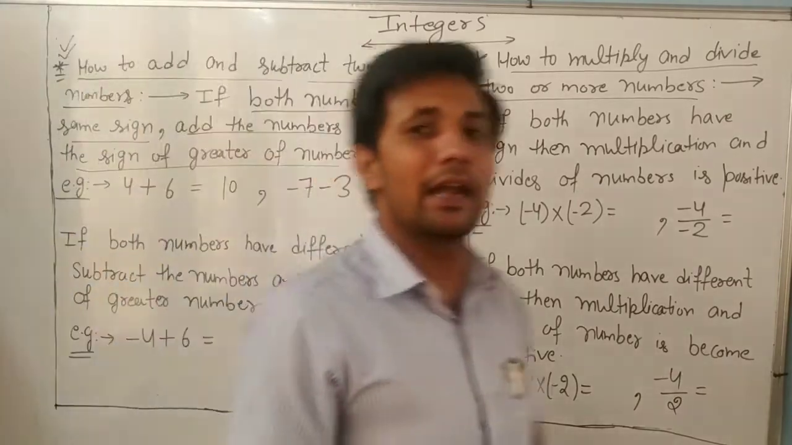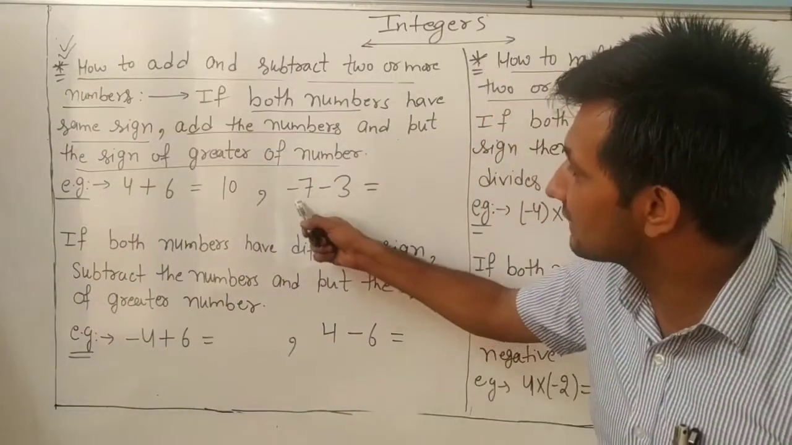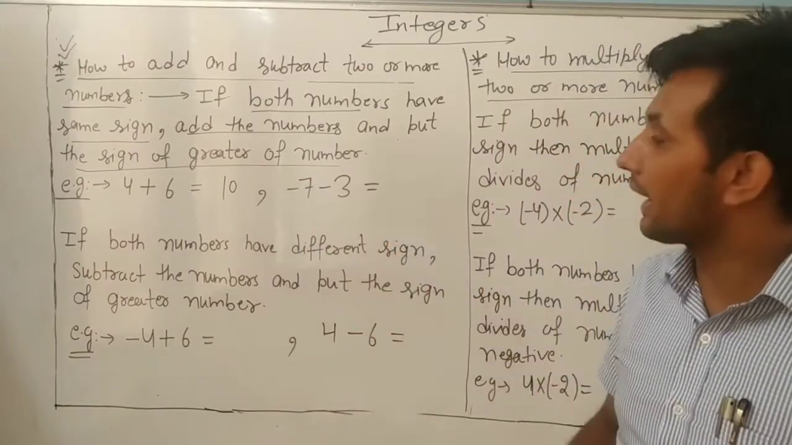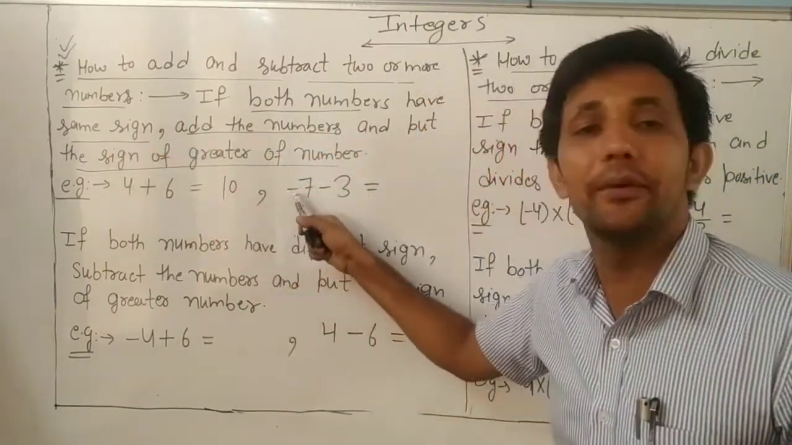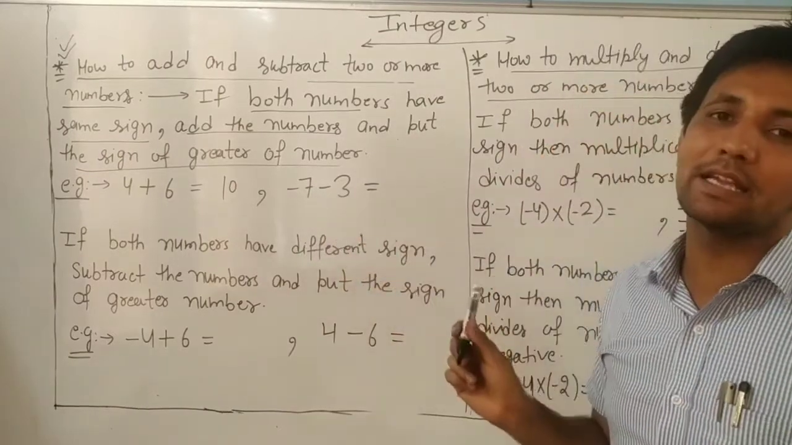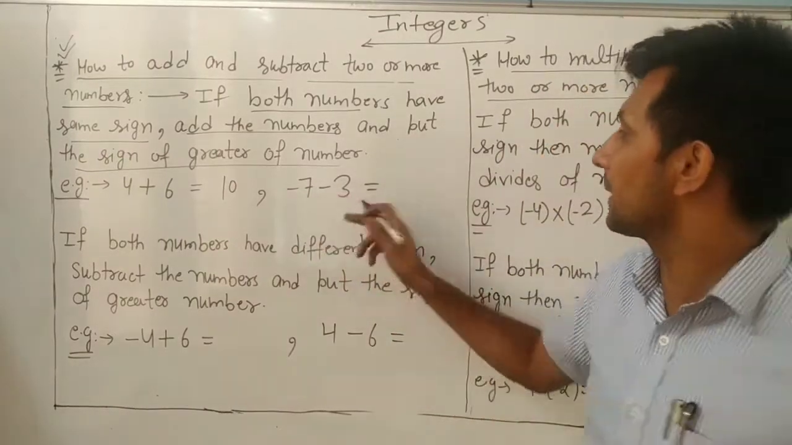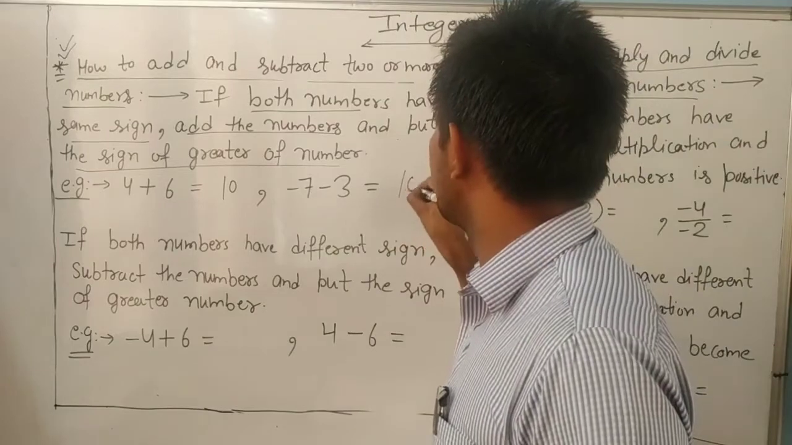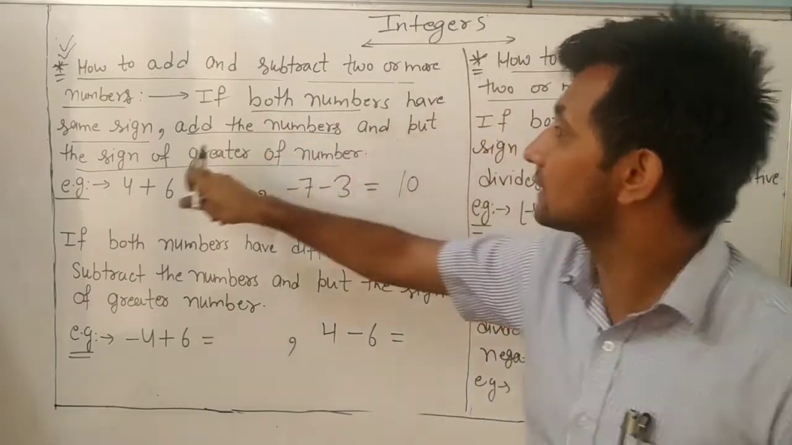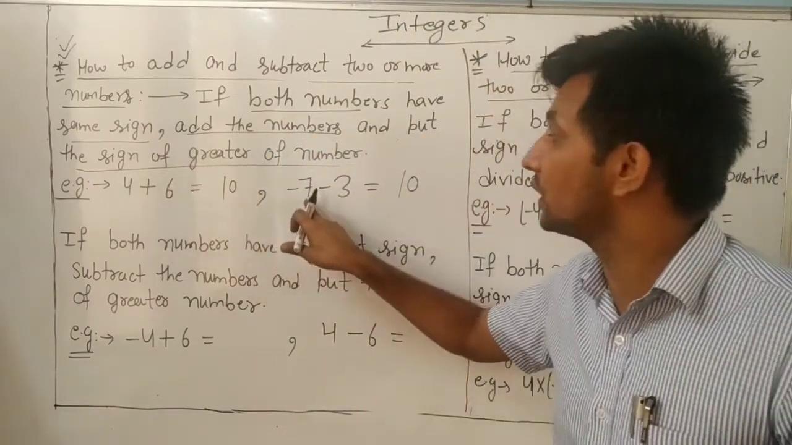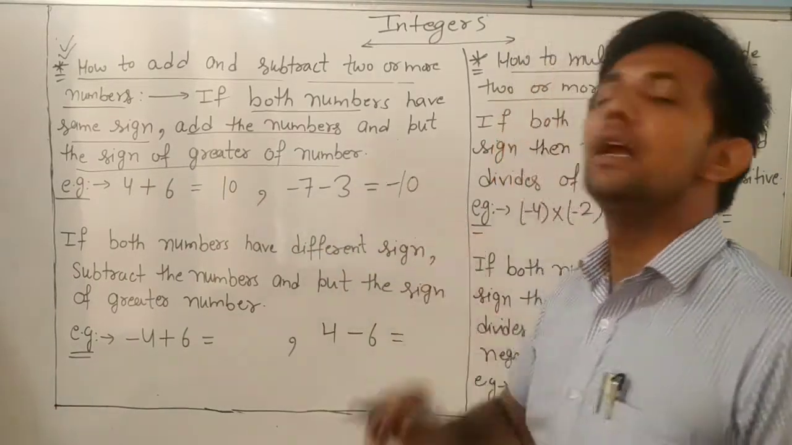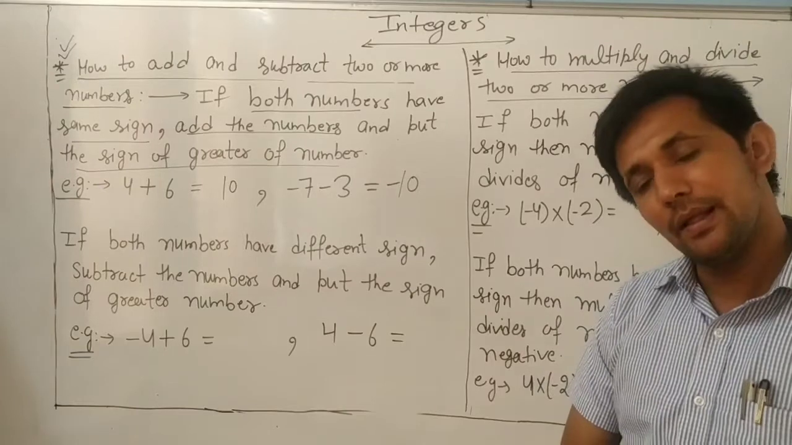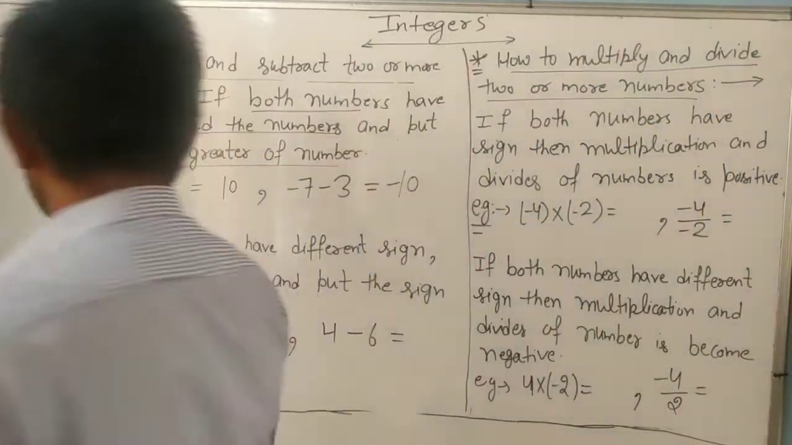Understand here? Again, minus 7, minus 3. Again we observe that both numbers have the same sign, negative, negative. If same sign, we add 7 plus 3, 10, and put the sign of the greater number. Which one is greater? 7. And 7 is negative, so the answer is also negative.